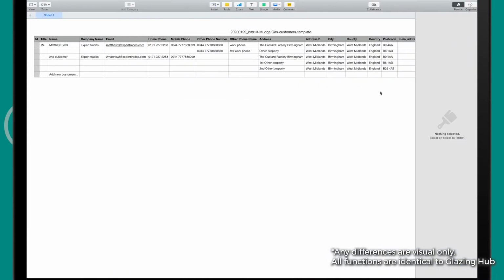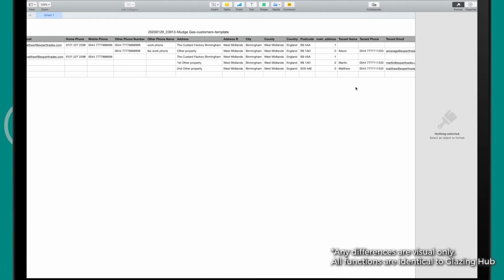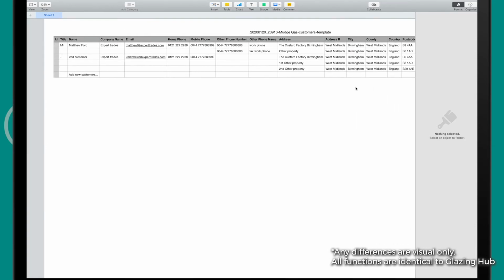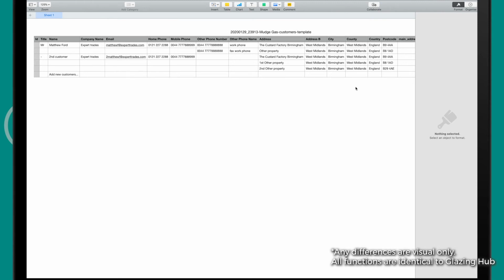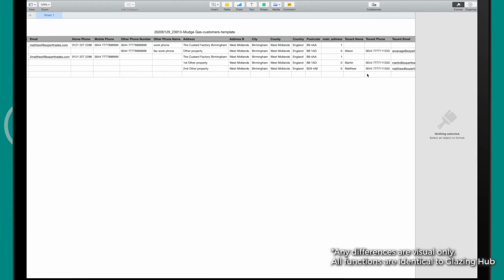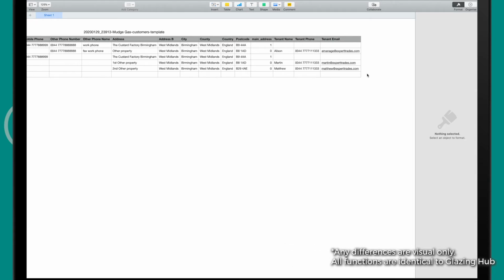What this will give you is a CSV file that has some dummy data on it, so that you know what goes in each column on the spreadsheet. But the most important thing that will be potentially different on an export from a different service is the order in which these titles are. So here we've got title, name, company name, email, contact details and addresses. For some other exports, sometimes you've got things like service reminder dates, invoice data or some extra things.